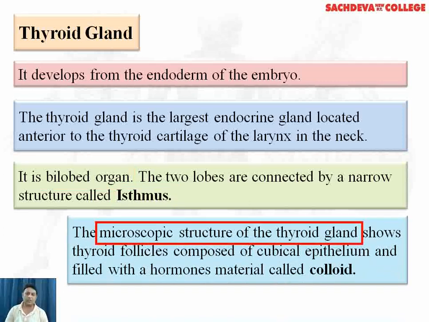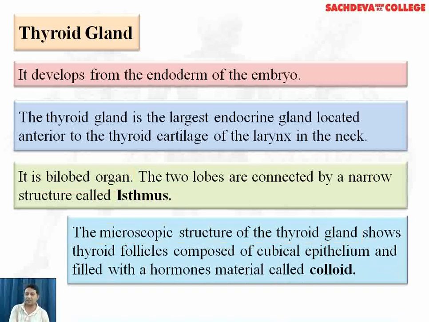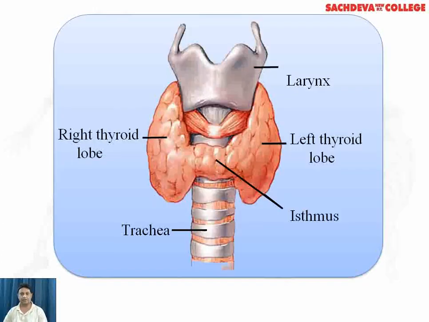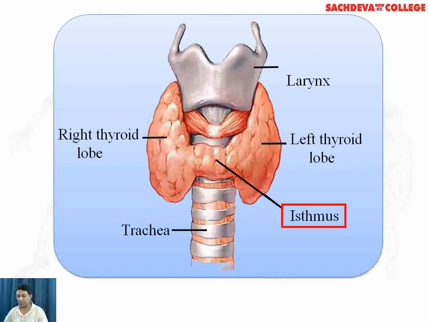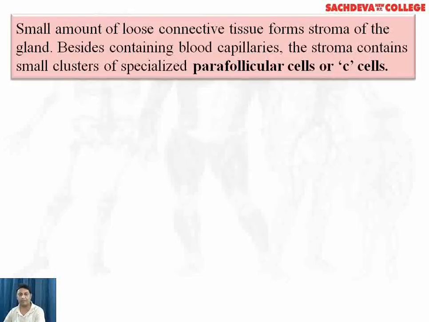The microscopic structure of the thyroid gland shows thyroid follicles composed of cubical epithelium and filled with a hormonal material known as colloid. This is the diagram of thyroid gland. You can see there are thyroid lobes on the right and left side which are joined to each other by isthmus. Larynx is on the upper side and trachea is on the lower side.